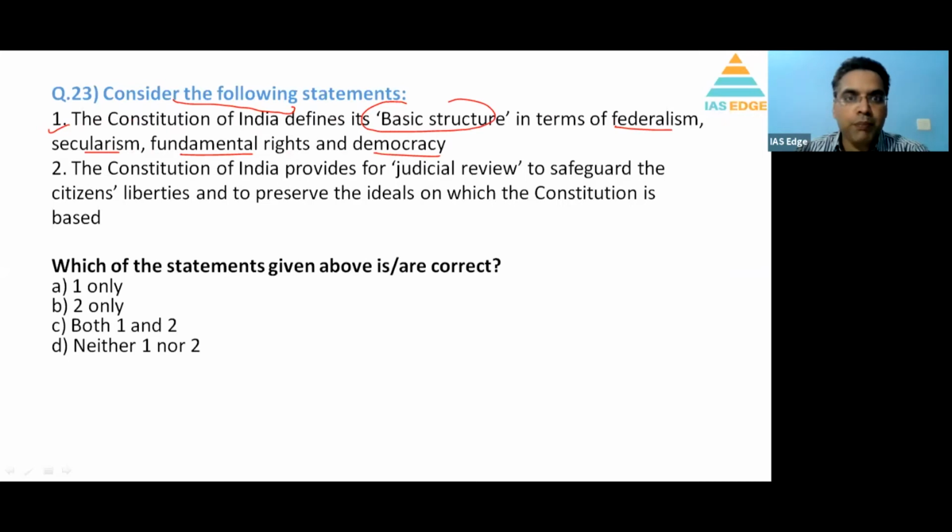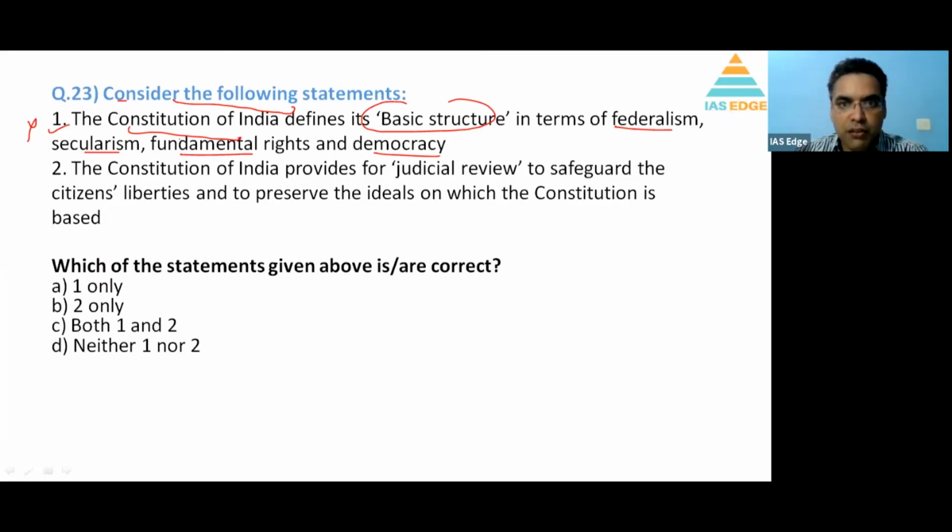There was a Supreme Court judgment which happened, and why was it in news recently? Keshavanand Bharati, the mutt head, the person, Keshavanand, he died recently, and that is why it was in the current affairs. So, does the Constitution define basic structure? No, it is not true. Constitution define nahi karta hai. It is outside the Constitution.